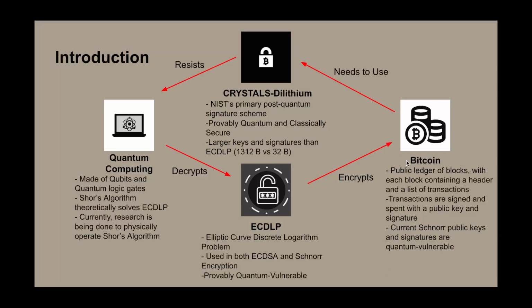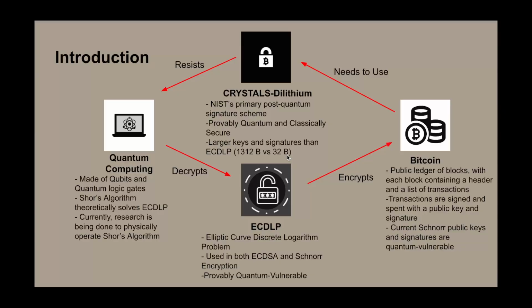And that's why Bitcoin would have to use Crystals-Dilithium, which is NIST's, or the National Institute of Standards and Technology's, primary post-quantum signature scheme. Crystals-Dilithium is provably classically and quantum secure, and the only downside to using this signature scheme is that it has much larger keys than the ECDLP-based encryption, being 1,312 bytes versus 32 bytes.